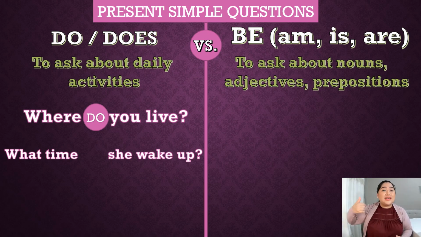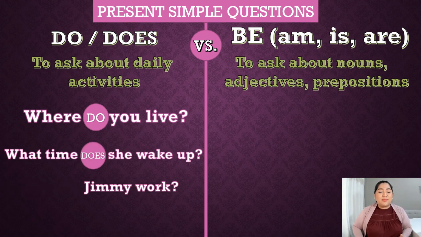We use he, she, it and singular nouns with the auxiliary does. So, what time does she wake up? And what about Jimmy? Jimmy work? It's a question. We don't know. Well, the correct auxiliary here is does. Does Jimmy work?